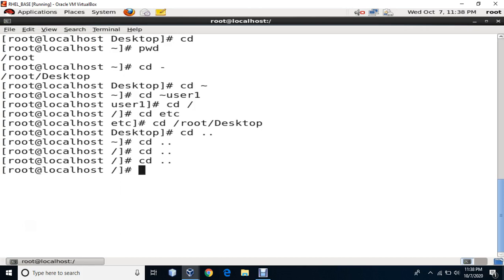Okay, but if you are in a certain directory and you want to go one level up, then you can say cd .. So with this we have completed the cd command. I hope you understood that cd command is nothing but change directory and it has certain options. Now let's go to the next one, that is your file commands. The first command